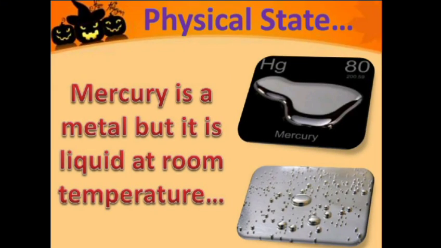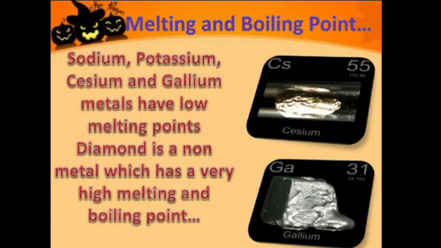Then comes the physical state. We said that the metals are generally solid, but mercury is a metal which is liquid at room temperature. Then comes the melting and boiling point. The metals have high melting and boiling points, but sodium, potassium, cesium and gallium are examples of metals which have low melting points.